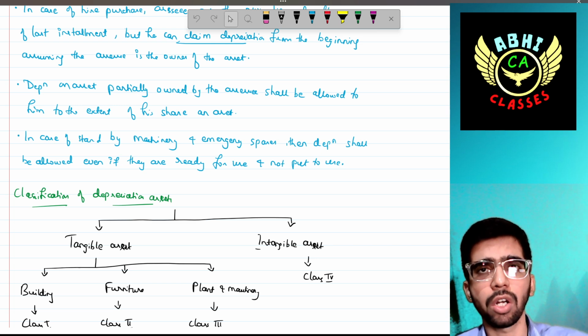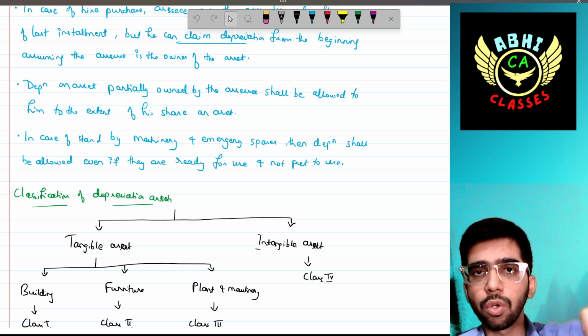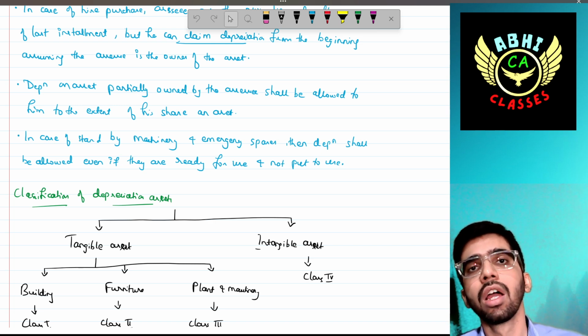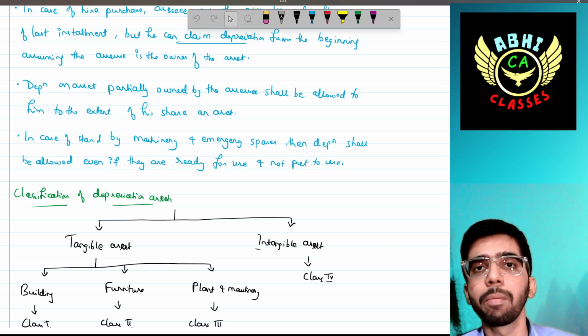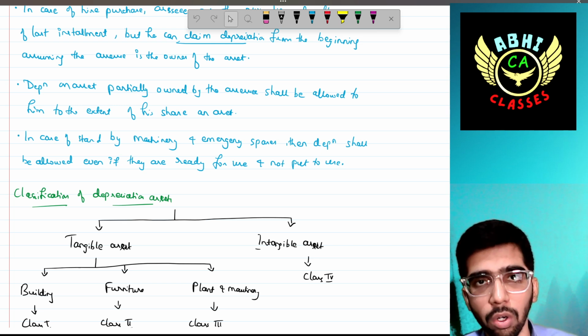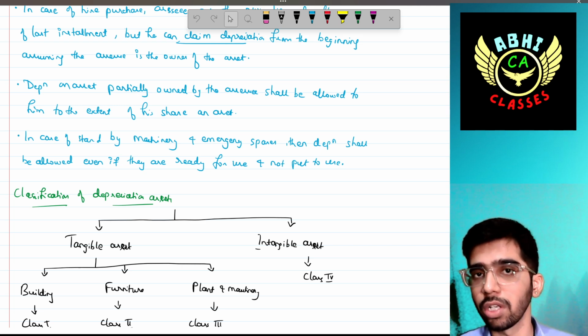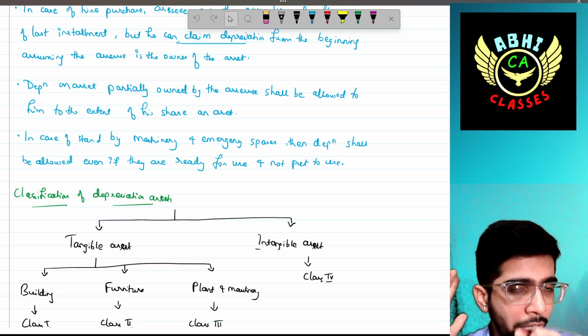If in the profit and loss account the entire 60,000 is being shown, then we have to disallow the remaining 50%, because its share is only to the extent of 50%. So the remaining 50% we have to disallow.